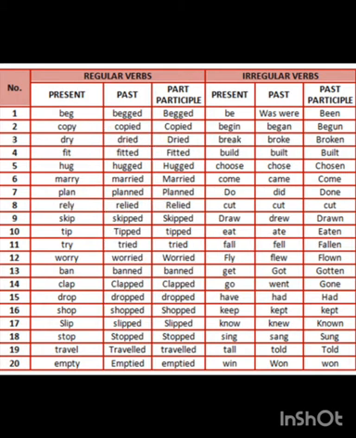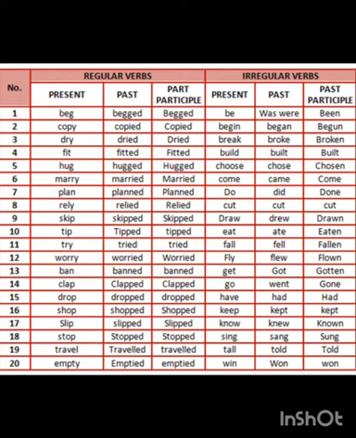So the irregular verbs. Be means is, am, are, was, were and been. Begin, began, begun. Break, broke, broken. Build, built, built. Only D is replaced with T here. Choose, chose, chosen. Come, came, come. Do, did, done.